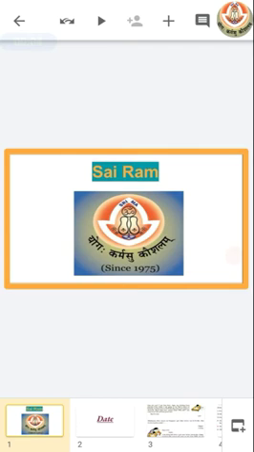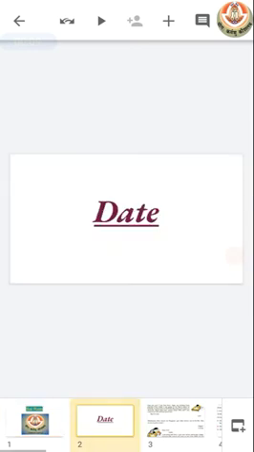In our last class, we learned how to read a clock. Now in today's class, we are going to learn about dates, and how we can represent a date in two different ways. The first one uses only numbers, and the second one uses the name of the month.